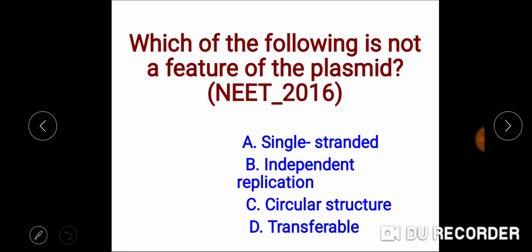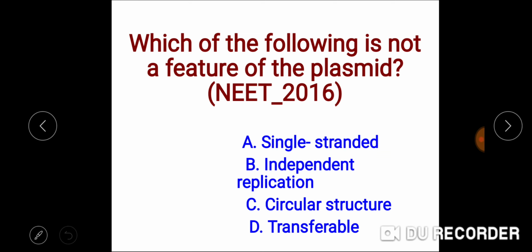They possess the genes for fertility, so they are called the F factor. They possess the genes for resistance towards antibiotics. They are called the R factors. They are single circular double helical genetic material.